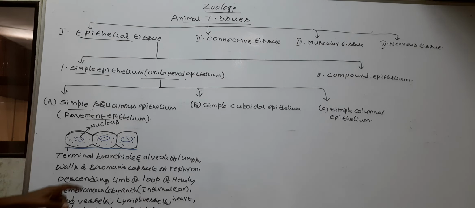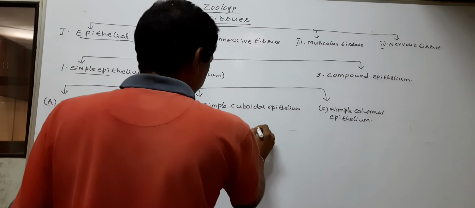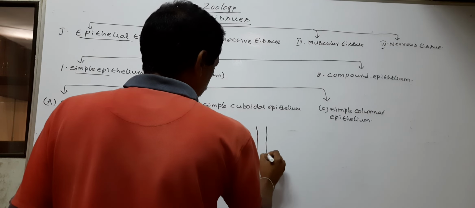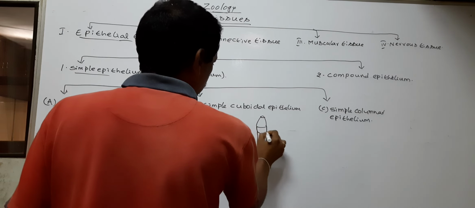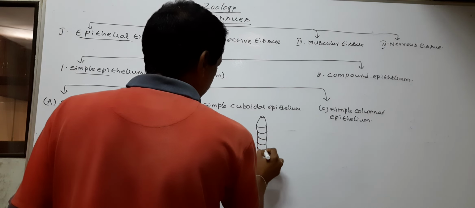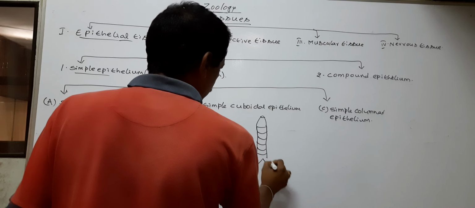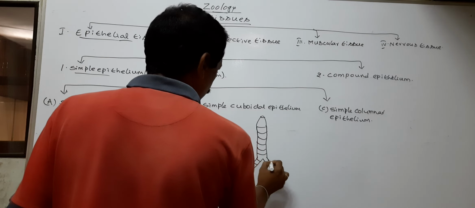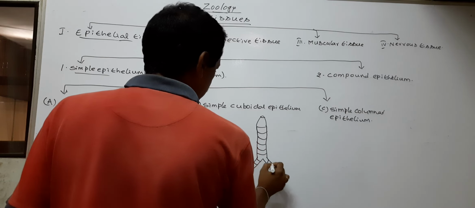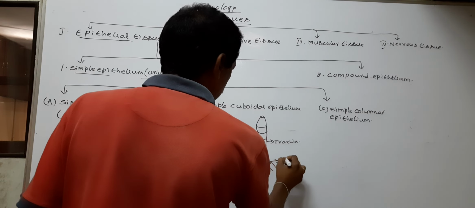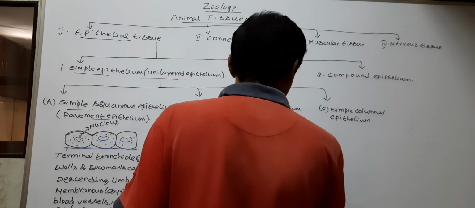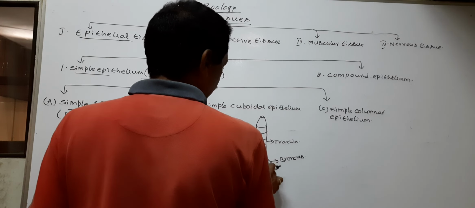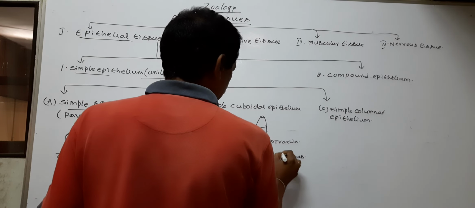Here in the respiratory system, this is the trachea. The trachea divides into two bronchi, the primary bronchi.